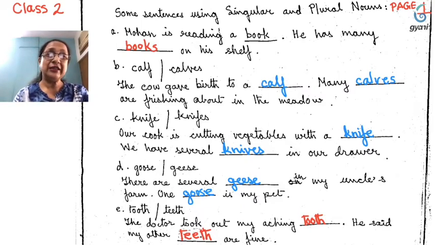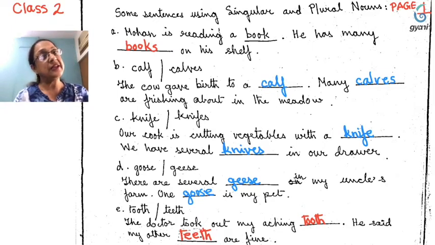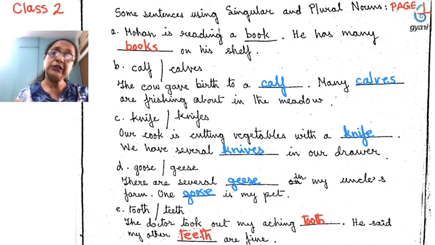So this, I think you must have found it very interesting, and next time when I give you homework, I will give you practice putting singular and plural nouns in sentences according to their number. I think you will be able to do very well. But one thing, children, I must tell you, please take down all the singular and plural forms and please learn them by heart. I know you have been given some rules, but it is not easy to remember which noun has which rule. So it is better to learn them by heart. Okay?